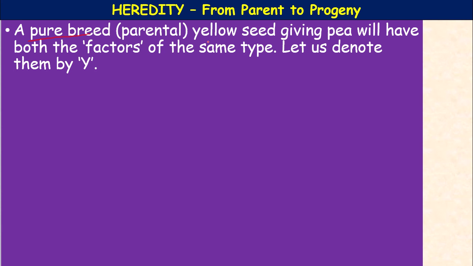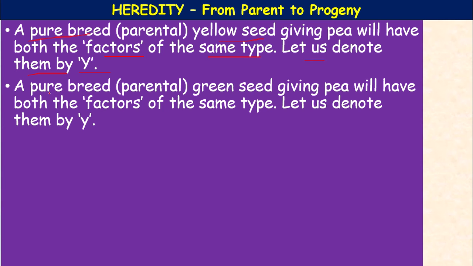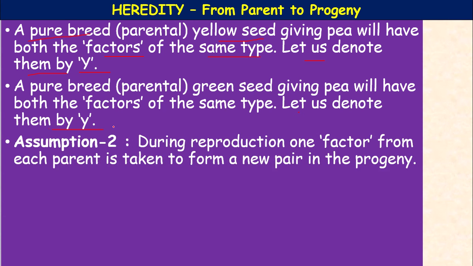So a pure breed parental yellow seed giving pea will have both factors of the same type, let us denote them by capital Y. A pure breed parental green seed giving pea will have both factors of the same type, let us denote it by small y. Capital Y denotes the pure breed of yellow seed, whereas small y denotes the pure breed of green seed. Two traits we have taken here.